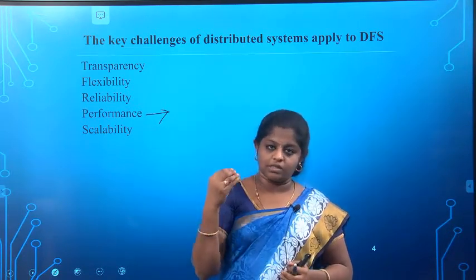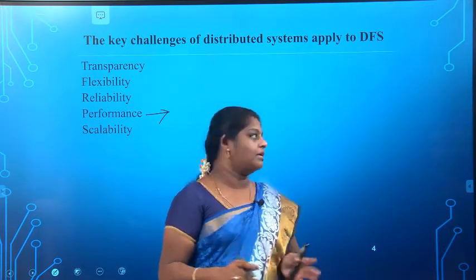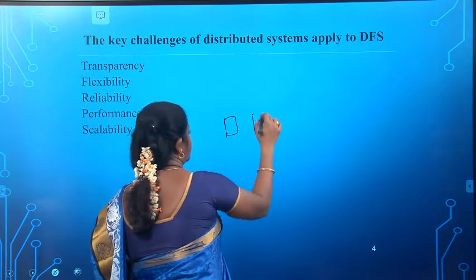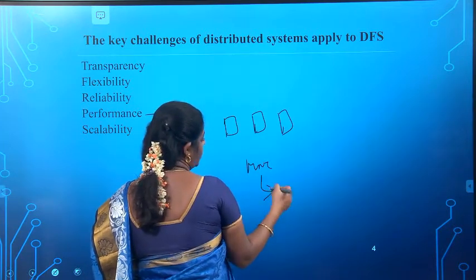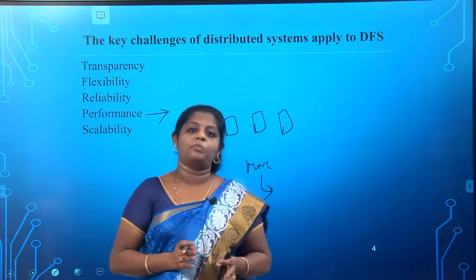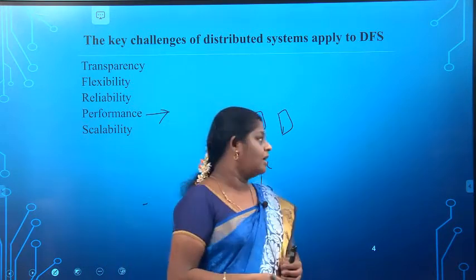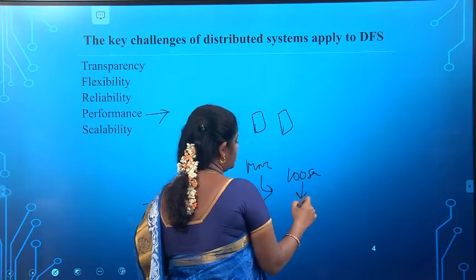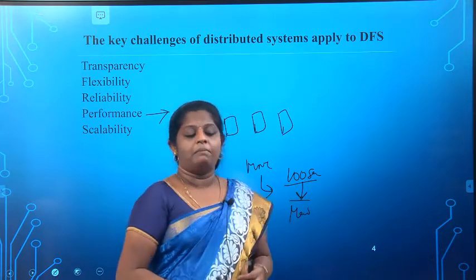So this challenge is also very important. Why? Suppose we have a corporate company with only 3 servers, it doesn't matter. But if you go to an MNC, we couldn't say how many servers they are maintaining. All the servers should maintain the information properly, then only users can get the updated information. If they are maintaining 100 servers, all 100 servers should be maintained properly. So we should always check the performance of the multiple servers.